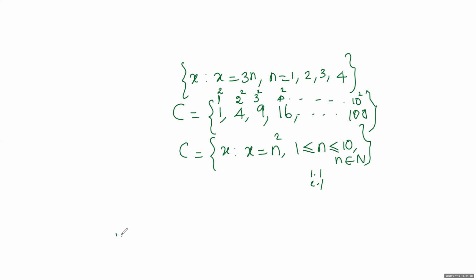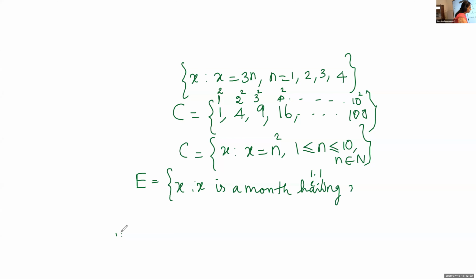Is it clear, children? Okay, so now I'll give the next form. You have to identify: set of all x such that x is a month having 31 days. Now, Aryan, can you tell me in which form the set E is represented? Set builder form. Very good. It is represented in set builder form.